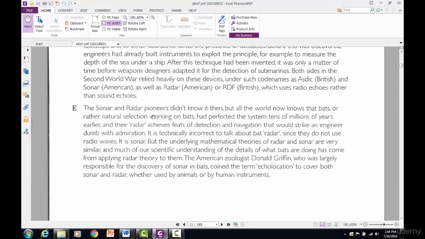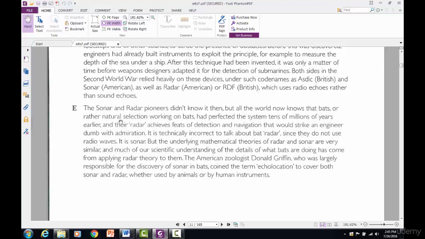The sonar and radar pioneers didn't know it then, but all the world now knows that bats, or rather natural selection working on bats, had perfected the system tens of millions of years earlier. All right, so our answer is natural selection. That's our answer to that last fill in the blank question.